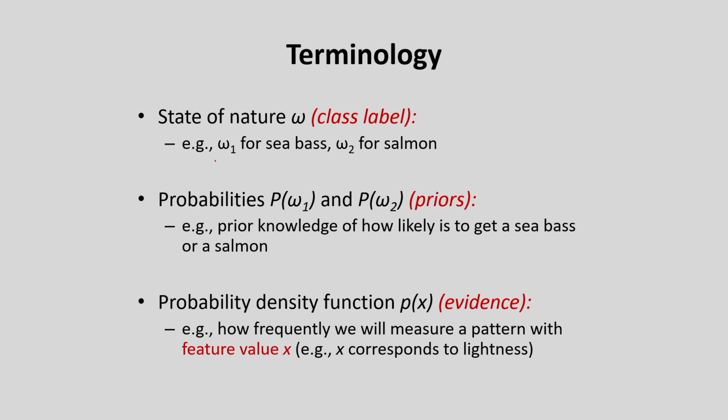In the case of Bayes law, these are the terminologies. The classes are represented like this: W1, W2. In this case I am considering two classes, one is sea bass and the other is salmon. I am also considering the prior probabilities. The prior probabilities are P(W1) and P(W2).